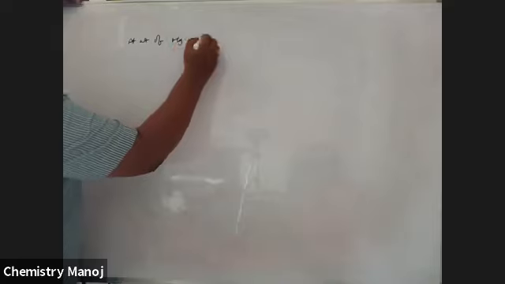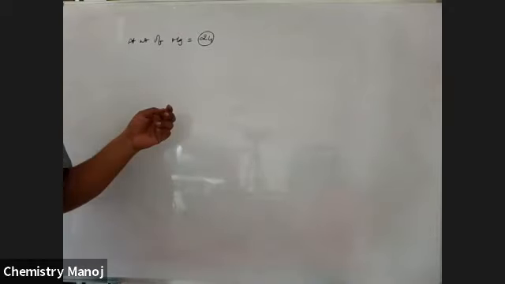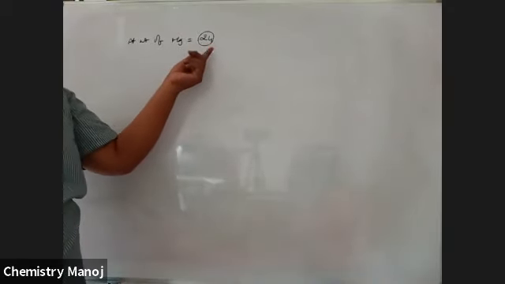Now, we know the atomic weight. This atomic weight is generally expressed in grams. Atomic weight of magnesium is equal to 24. Now, what is the meaning?